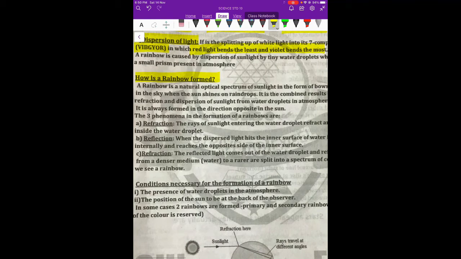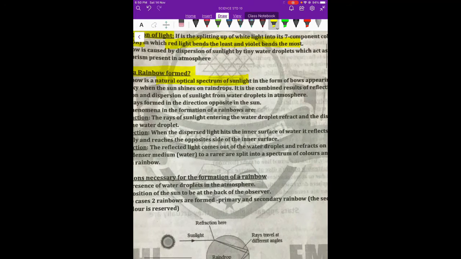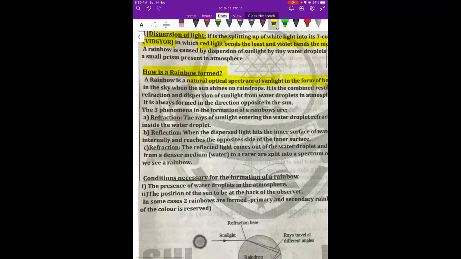Now one of the most important phenomena of dispersion of light is a rainbow. So what is a rainbow? We have all seen rainbows in our childhood whenever the rainy season stops. It is a natural optical spectrum. Why do we call it an optical spectrum? Because we can see a range of colors in the sky in the form of a bow appearing when the sun shines on the raindrops.